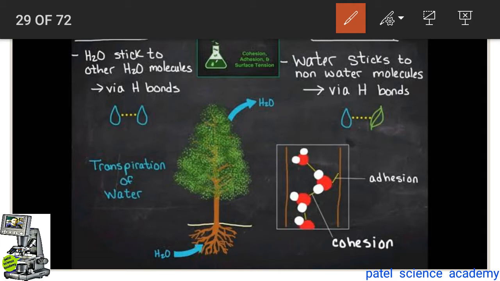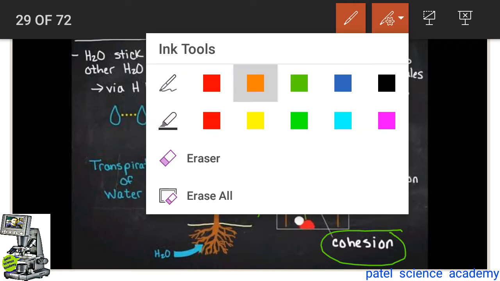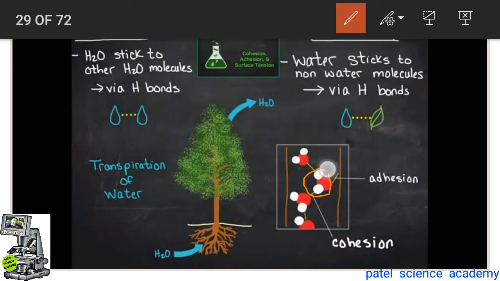the attraction or force in between this water molecule and this water molecule, you can see here, is called cohesion force, while the force in between this water molecule and the wall of xylem is called the adhesion force.